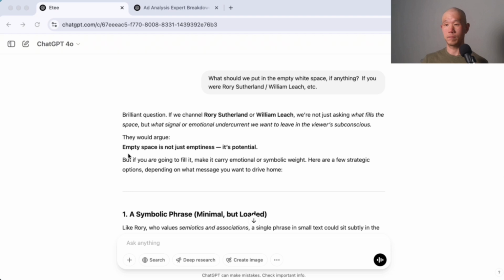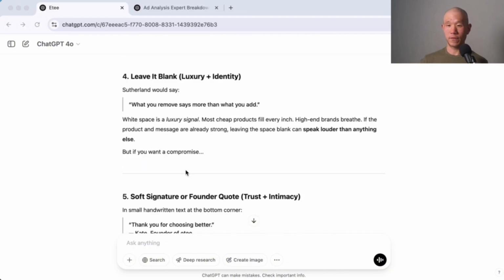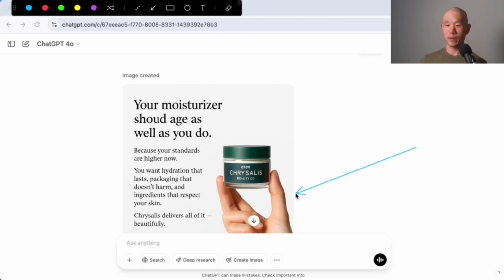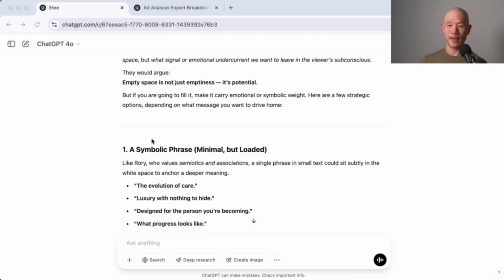I actually asked it, what should we put in the empty white space, if anything, if you were one of the psychology experts? It ended up giving 5 different ideas. I liked number 3, which was a human touch. So add a subtle image of a hand gently holding or reaching toward the jar. And again, the reason I chose this was because of the statistic that ads containing hands in the images actually do better. So it ended up doing something like this instead. It didn't actually fill out the space that we were asking it to fill out. It actually ended up just replacing it altogether.